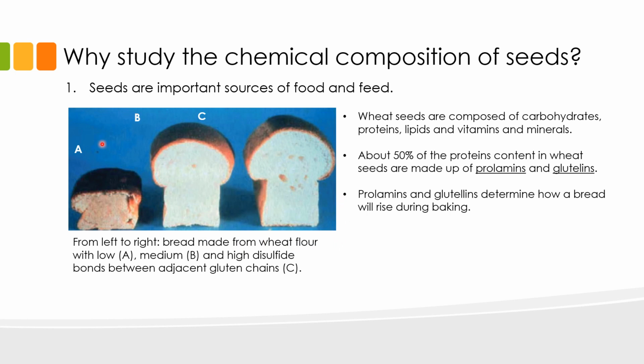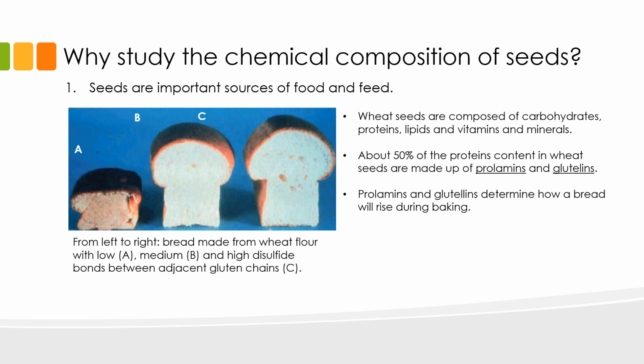The first one under A is compact, and by compact I mean the bread did not rise or expand during baking. Bread B is well expanded, while bread C is slightly overexpanded, as you can see in its bigger size compared to bread B. If you look more closely, you will also see holes in bread C, right here. Believe it or not, these differences in the ability of the bread to rise is determined by the chemical composition of wheat seeds used to prepare the flour that is in turn used to make the bread.